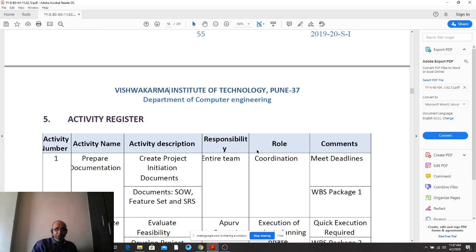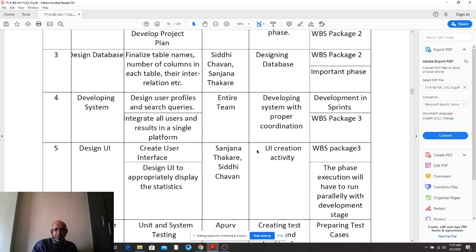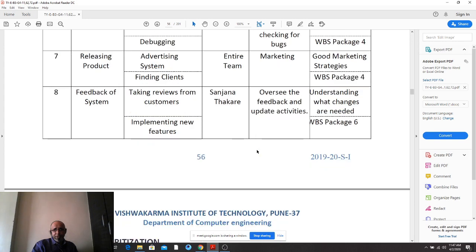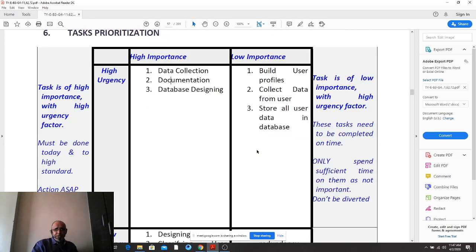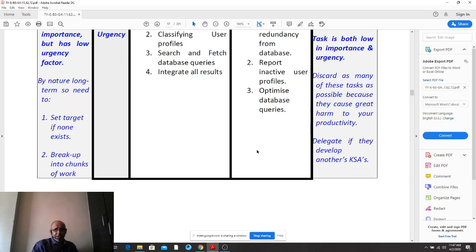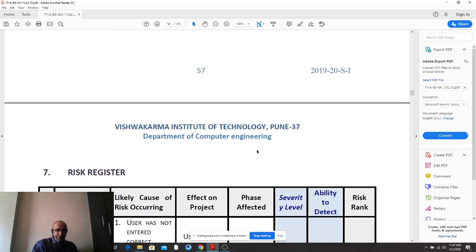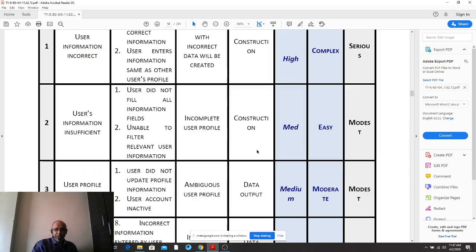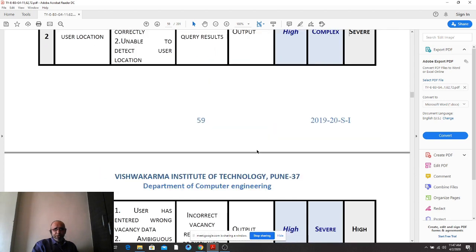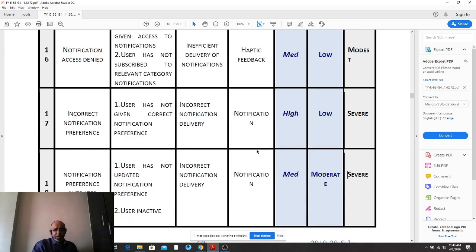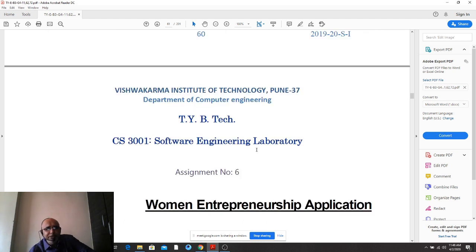So, what is important is the activity report. Here you can write your name, but task prioritization and risk register. You will find the risks, okay, 18 in number, right? We can go through the list. How has this figure 18 come? You are identifying three risks related to objectives, two objectives and one goal, making up 3 points per goal. 6 multiplied by 3, 18. Now that ends the fifth one.